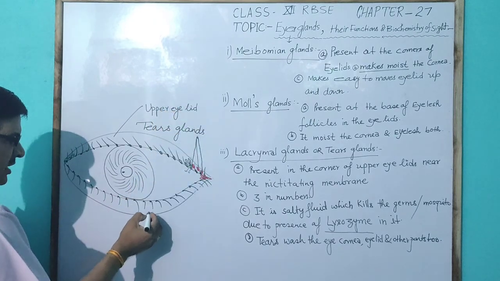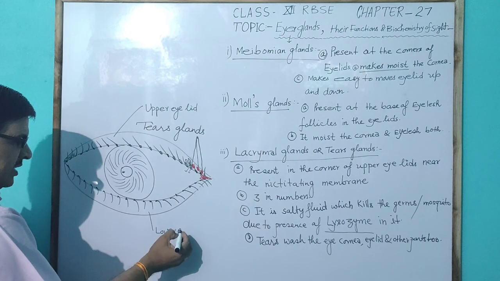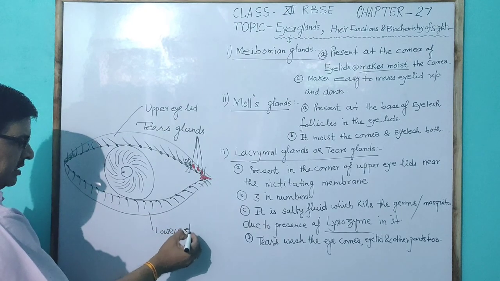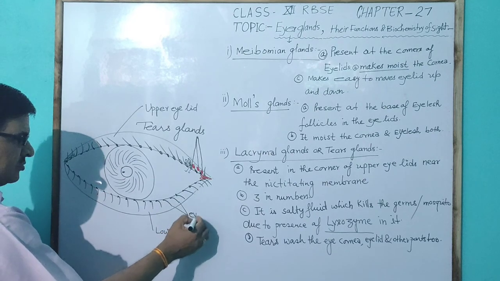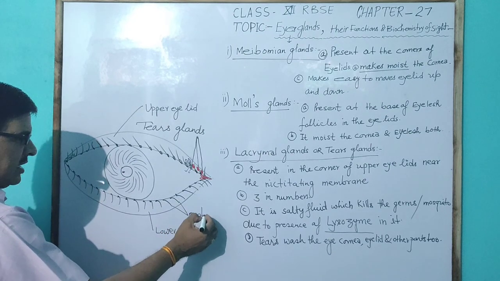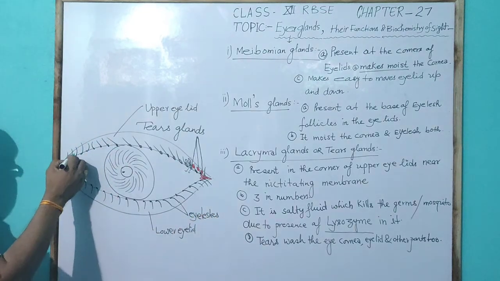This is the lower eyelid. The eyelid contains eyelashes. Eyelashes have follicles.